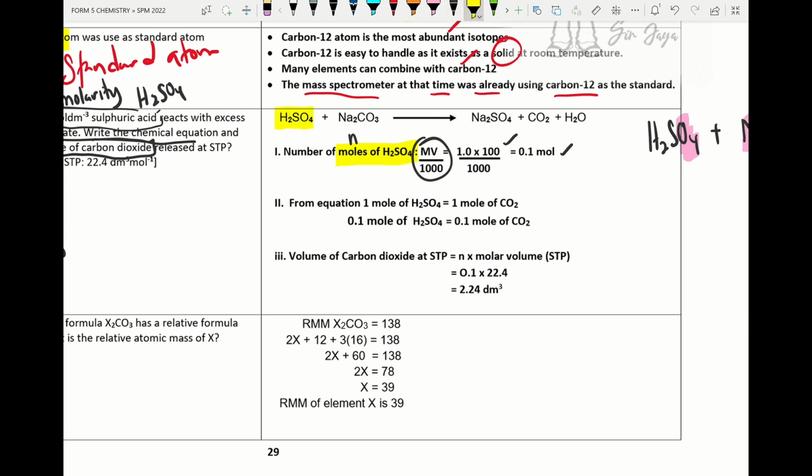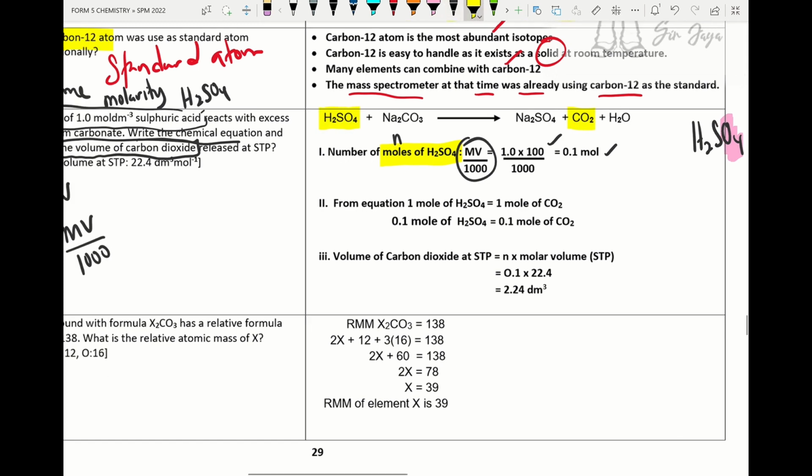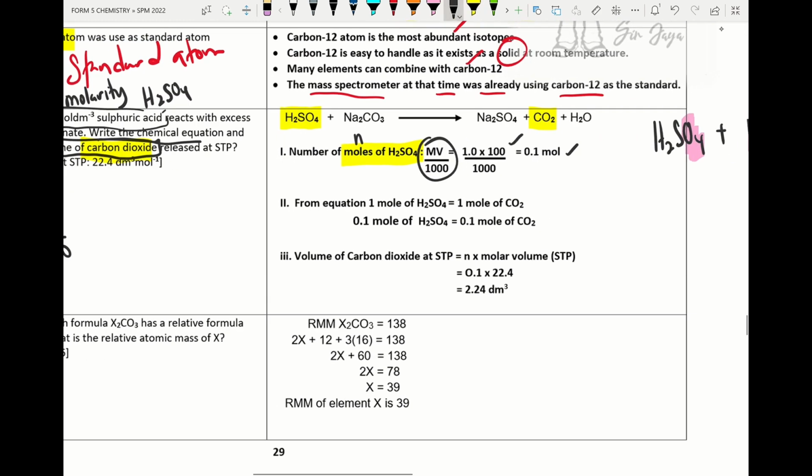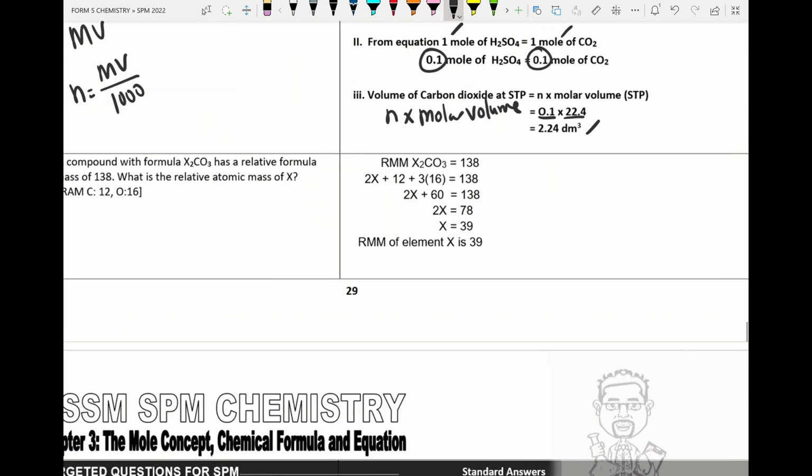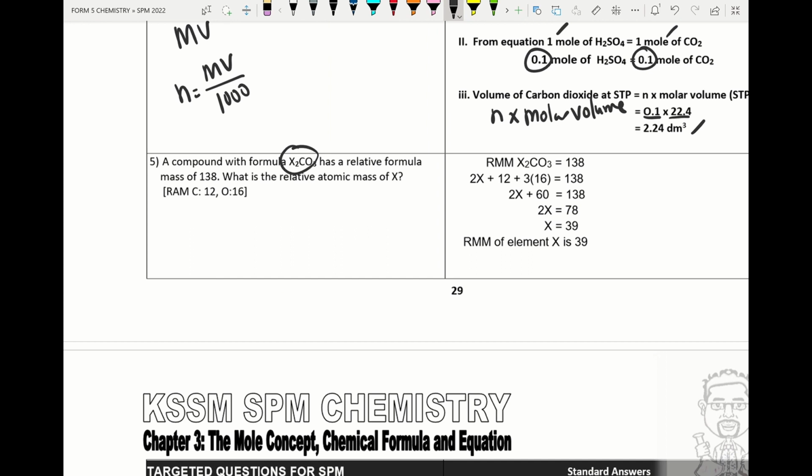Alright, so next step, we have the information about sulfuric acid and we want the information about carbon dioxide. So here please take 1 mole of sulfuric acid produces 1 mole of carbon dioxide. We take 0.1 mole, it will produce 0.1 mole of carbon dioxide. So for the volume of carbon dioxide, we take the number of moles times the molar volume, which is given in the question. In STP, 0.1 times the molar volume 22.4, so we get 2.24 dm^3.